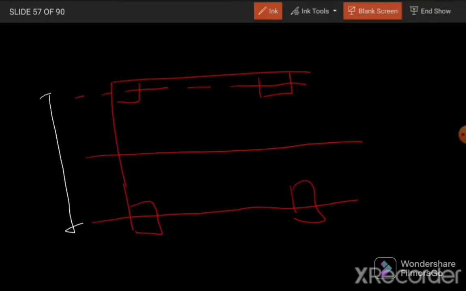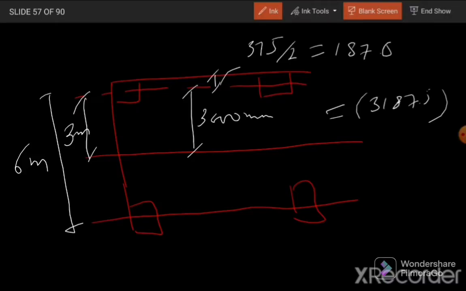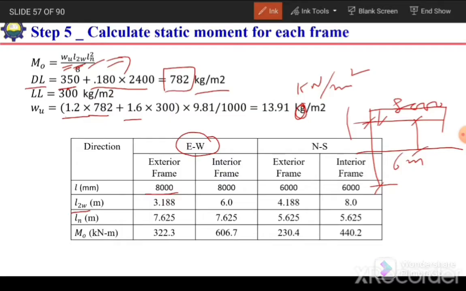This total distance is 6 meter and this is 3 meter. So this one is 3 meter or 3000 millimeter, plus we need to add this portion, which is 375 divided by 2, 187.5. So the total width of frame for exterior frame is 3187.5 millimeter. So here the L2W is 3.188 or 3188 or 3187.5 millimeter.